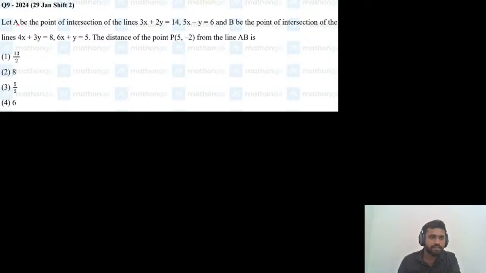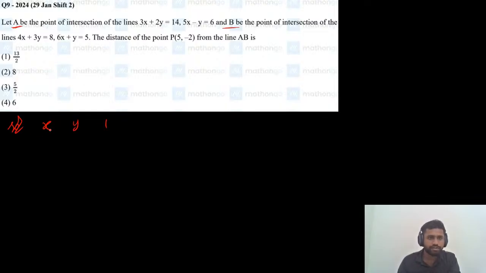So first find the point A and point B. A is the point of intersection of two lines and B is the point of intersection of two lines, so find out A and B first of all. For finding A, solve the first two lines. I'm using the crisscross method for solving these two lines.